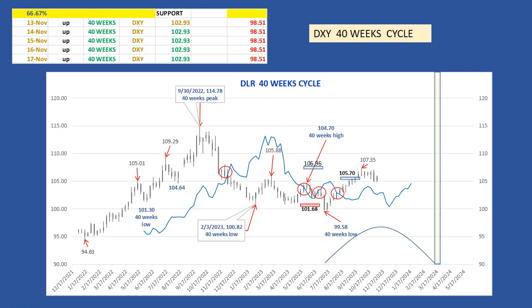The 40 weeks cycle. As mentioned above, the 40 weeks started on July 14, 2023. In July, the market crossed above its cycle line at 102.64 for a 105.70 target. With a high at 107.35 in September, the target has been met and exceeded. The success rate for this cycle is 66.67%. The next 40 weeks low is expected in March 2024. The peak of this cycle is expected to form soon.